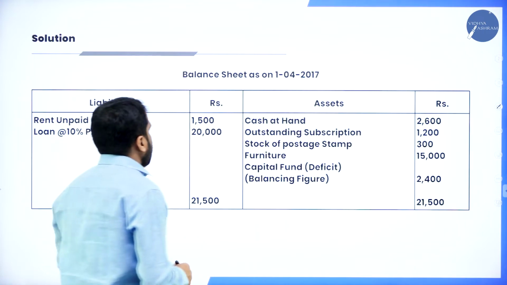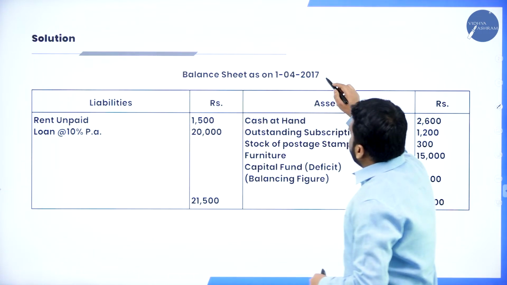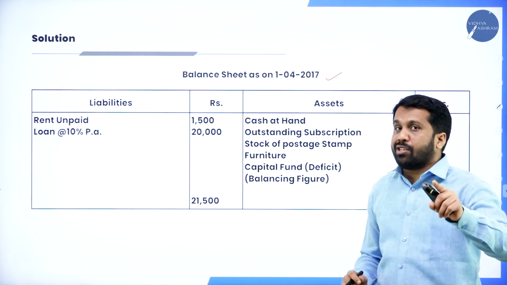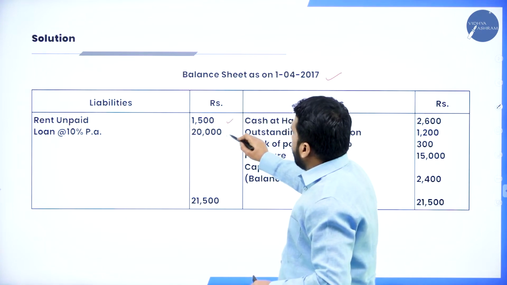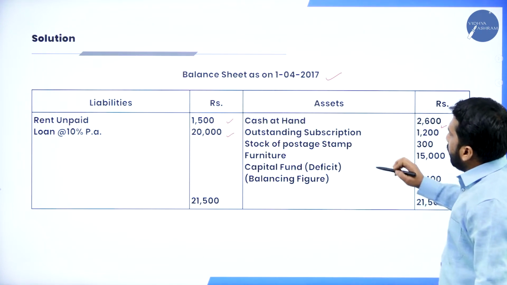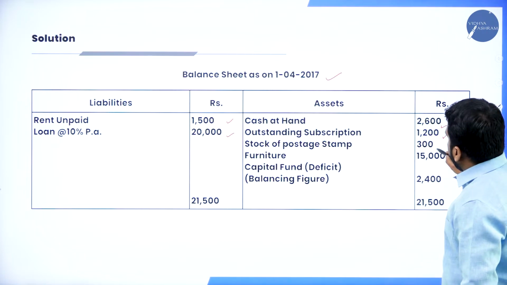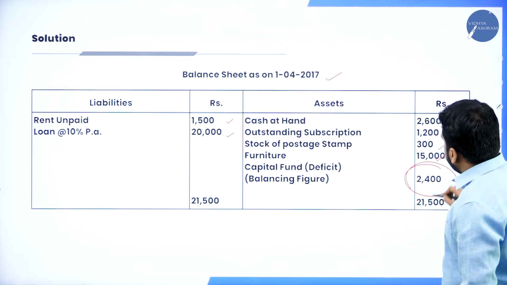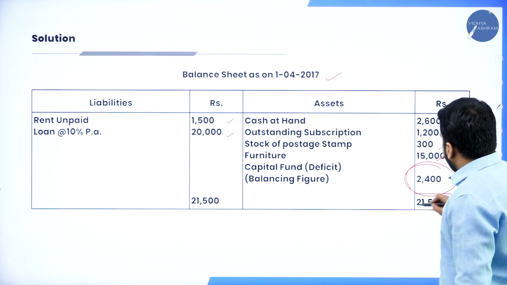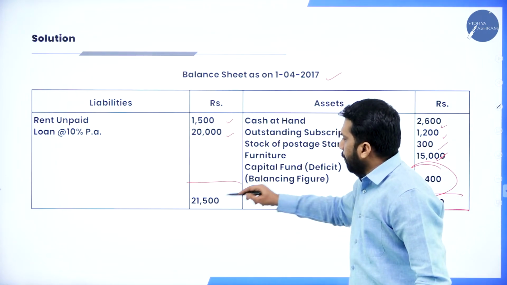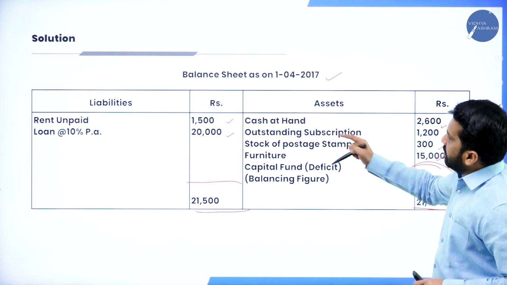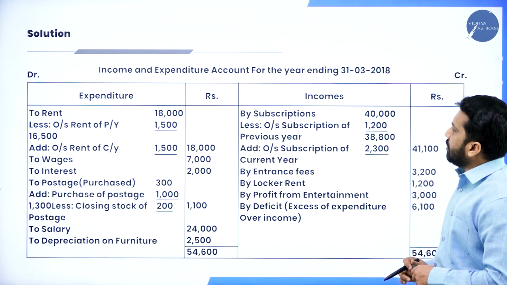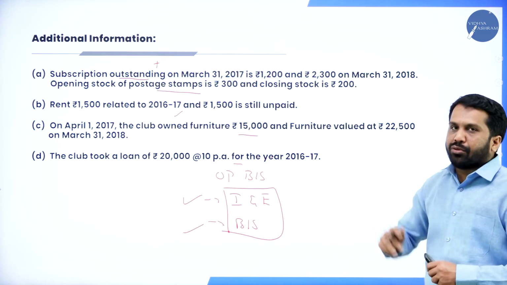Now, this is not your final answer. This is your opening balance sheet. Rent unpaid, loan, cash in hand, outstanding subscription, postage, furniture. The difference will be called your deficit. This one is the capital fund. Where do you get all this information? All the information is in the adjustments.